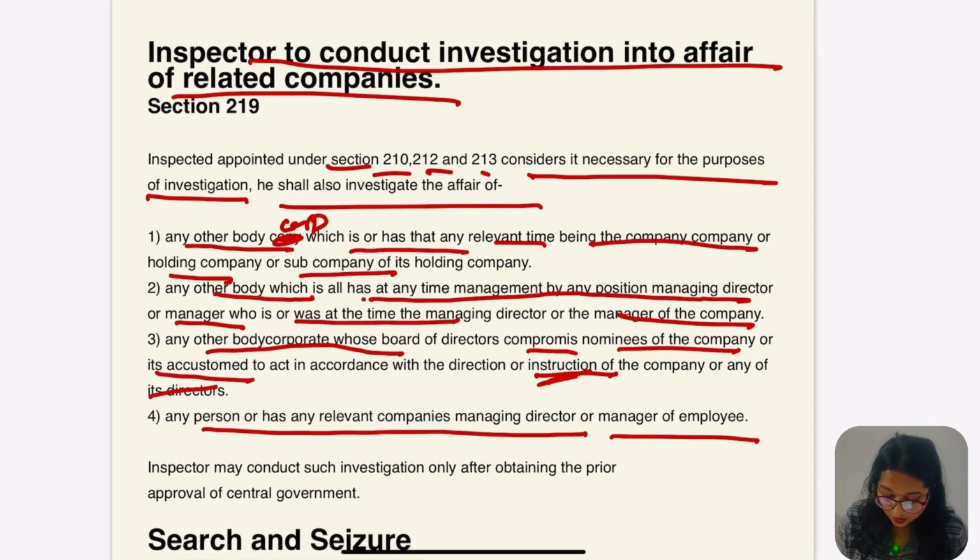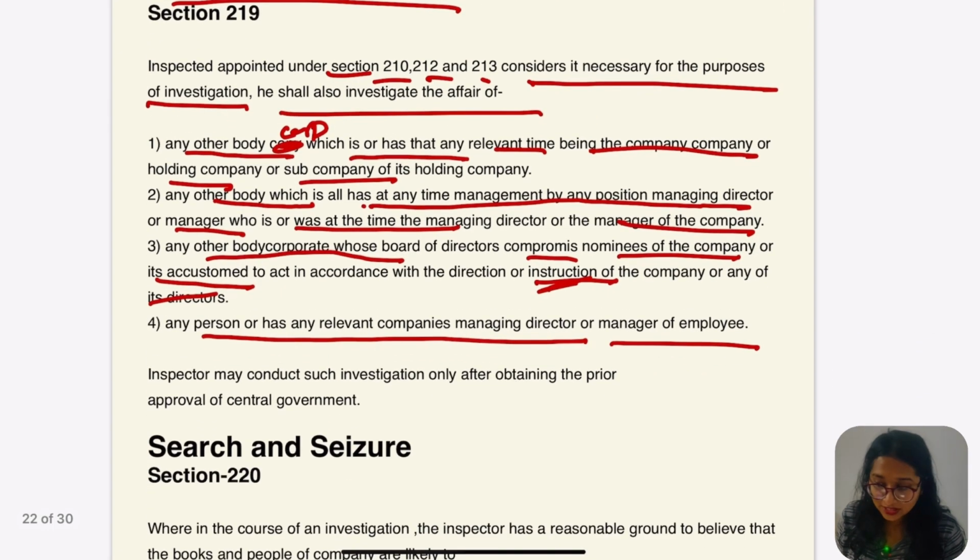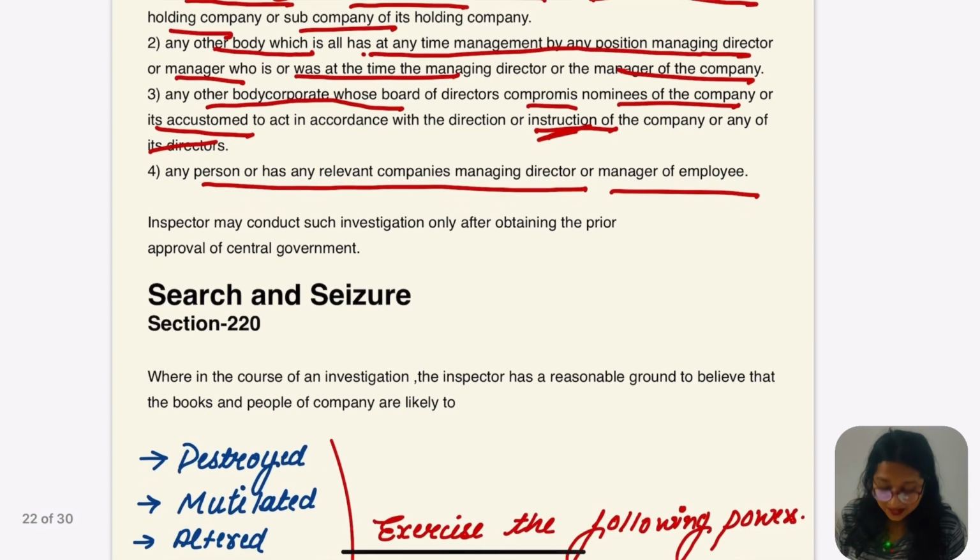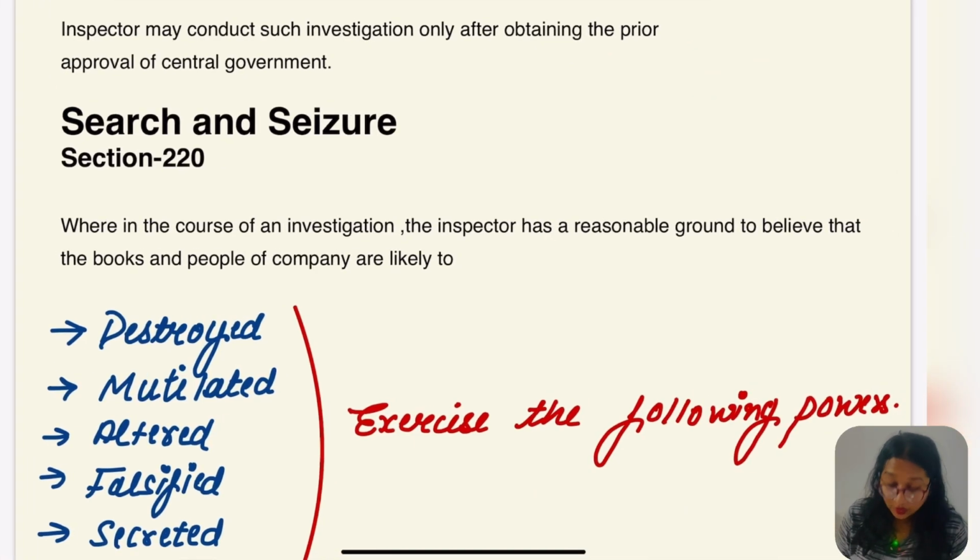So, inspector to conduct investigation into the affairs of the related companies. This section is particularly talking about related companies and the related people of that company. Okay, so let's go for the other section which talks about search and seizure. Do you remember we also read about search and seizure in this chapter?